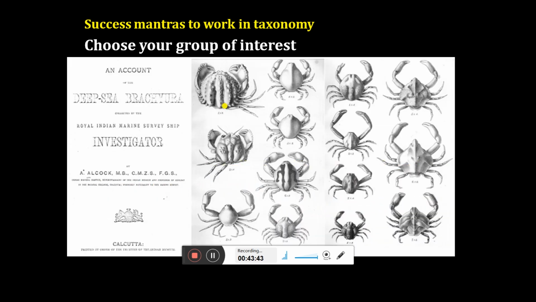Over here you can see these are some old papers coming from India, written by Alfred Alcock. Now you can see he was a very good taxonomist, as well as a great artist. You can see these are all the hand drawings which he made while describing different species. So he was a great artist, and that is why this art helped him to become a very good taxonomist.